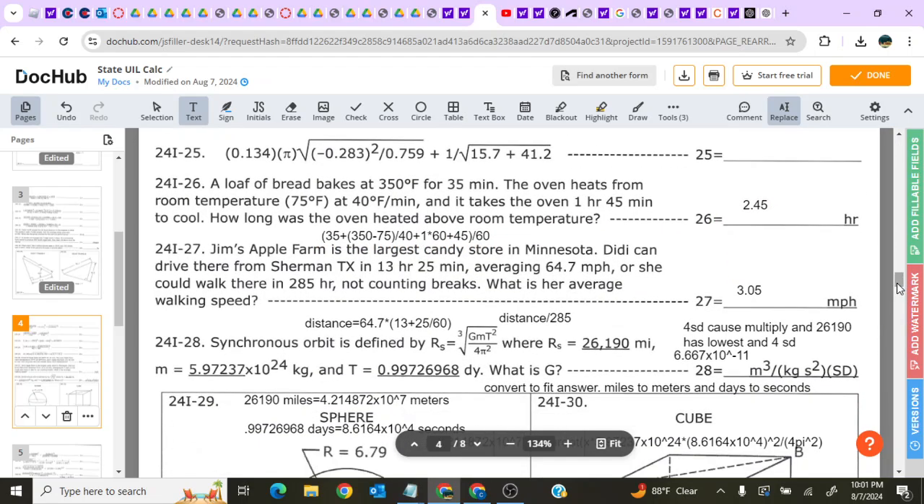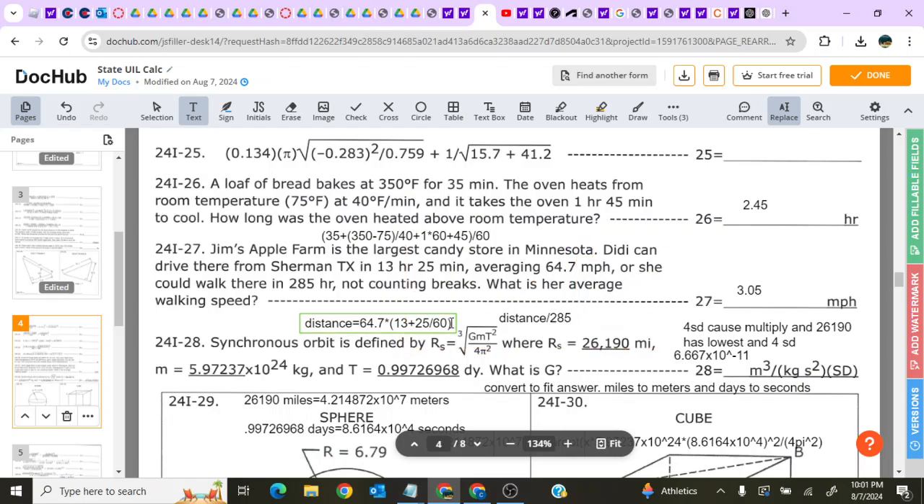Jim's Apple Farm is the largest candy store in Minnesota. Diddy can drive there from Sherman, Texas in 13 hours, 25 minutes, averaging 64.7 miles per hour, or she could walk there in 285 hours. What is her average walking speed?